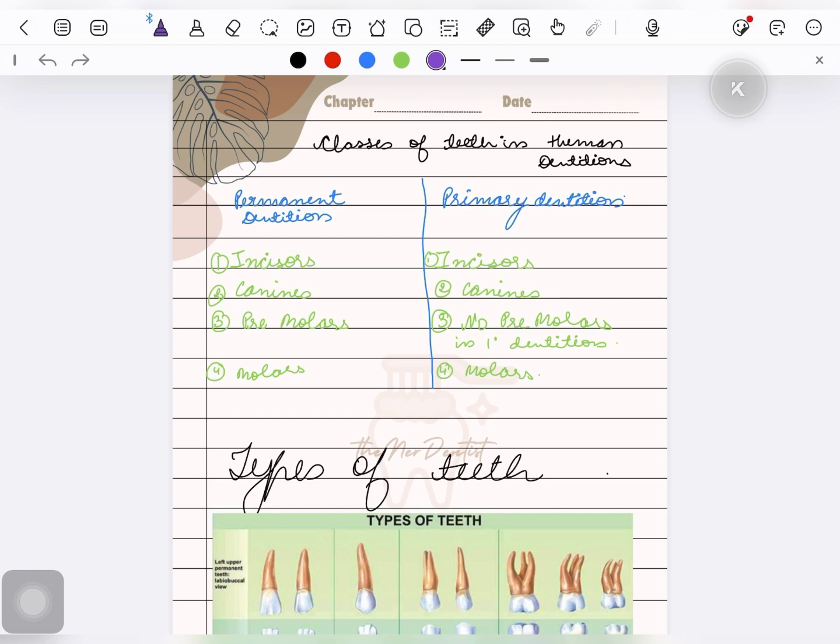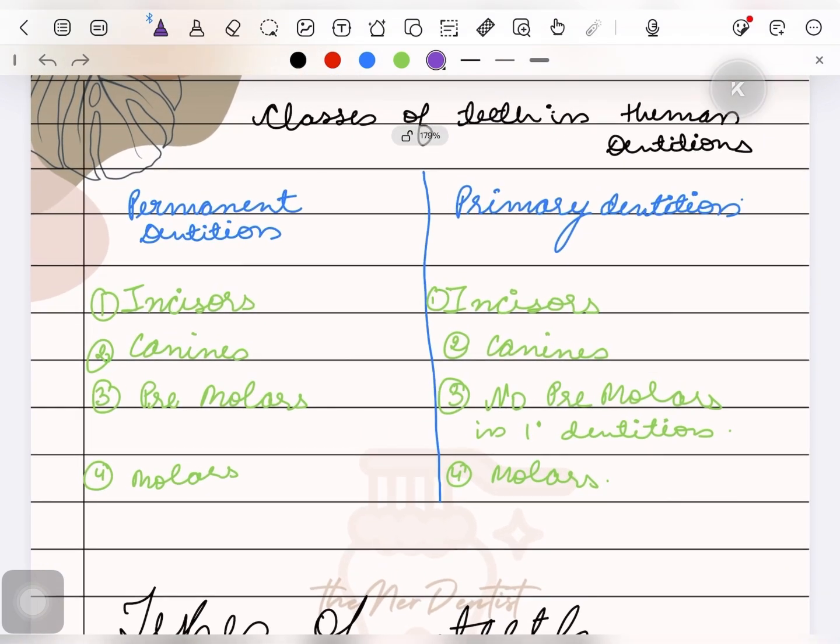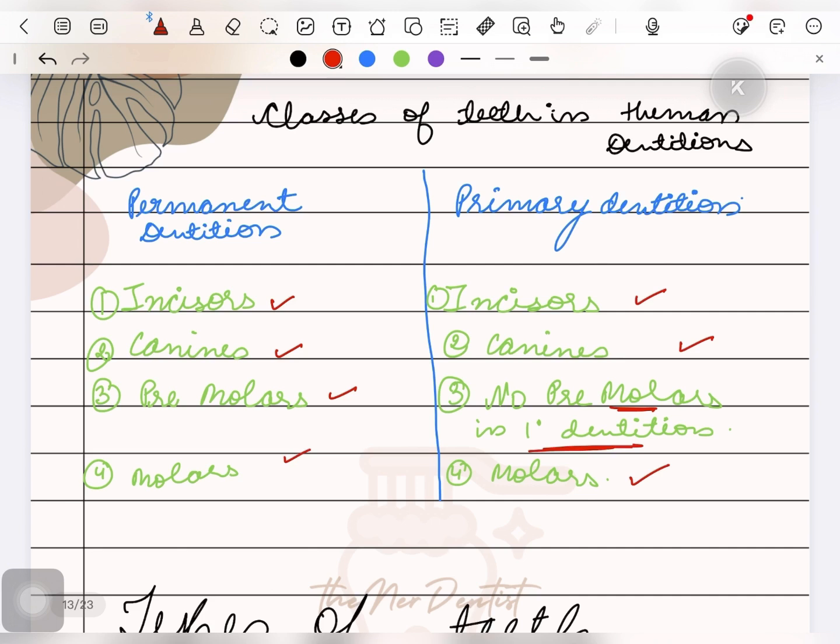So the classes of teeth in human dentitions are: there are 4 classes in permanent dentition and 3 classes in primary dentition. The permanent dentition has incisors, canines, premolars, and molars. But in case of primary dentition, there are no teeth such as premolars. Therefore, there are incisors, canines, and molars. We have divided the teeth into 4 classes in permanent dentition based on their form, function, and shape. So, 4 in case of permanent dentition and 3 in case of primary dentition.